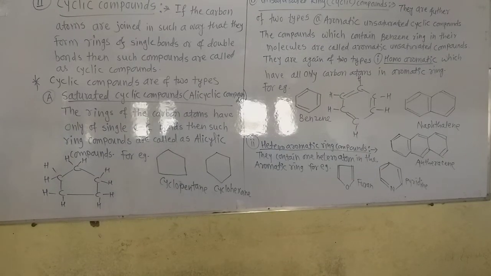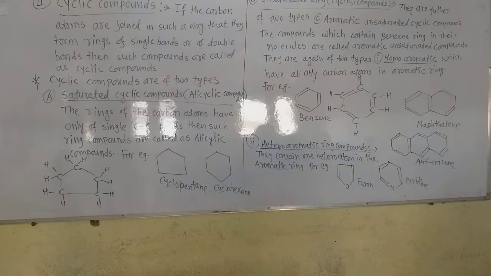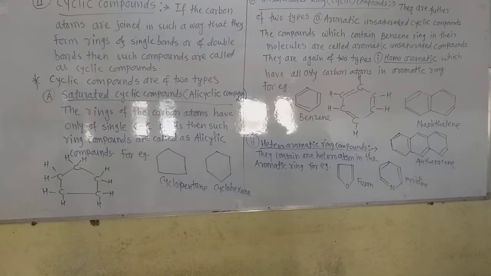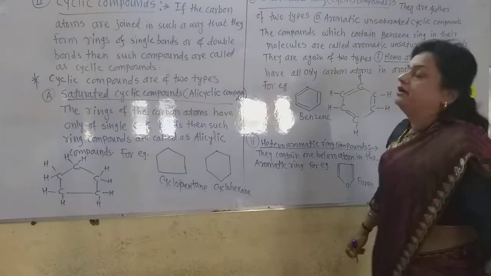We are seeing chapter number 15, alkanes. Now in this chapter, what is there? First we see the definition of alkanes. Alkanes are the saturated hydrocarbons containing carbon-carbon single bond.